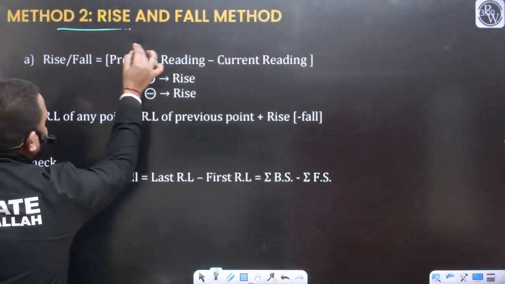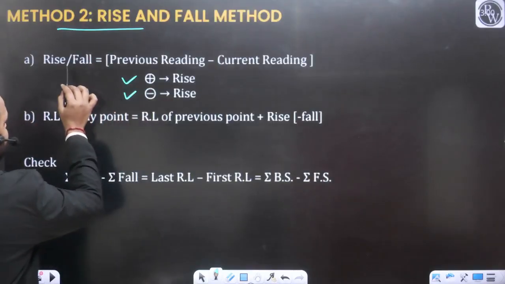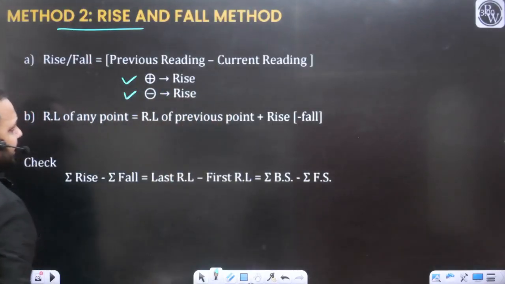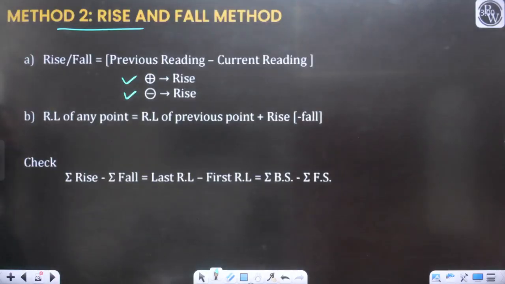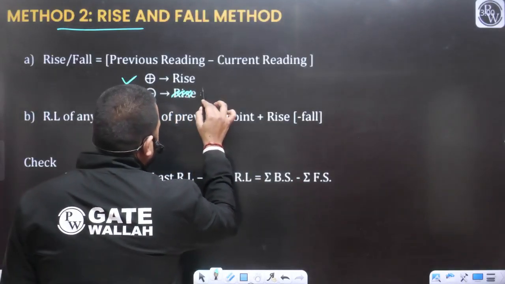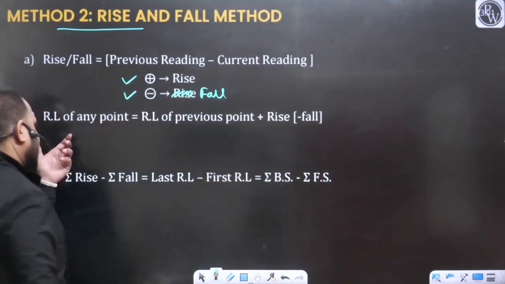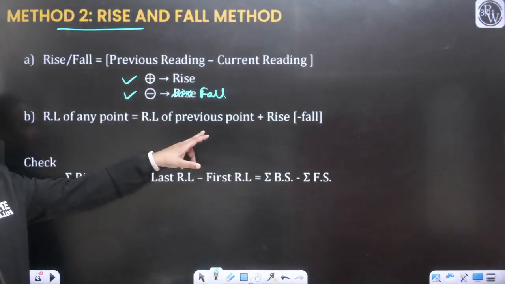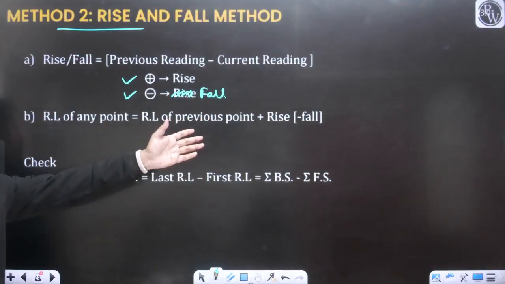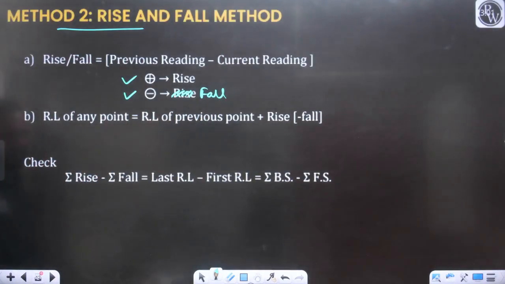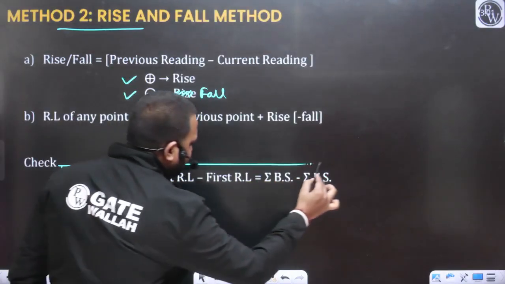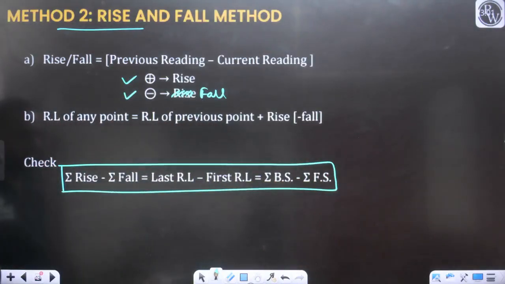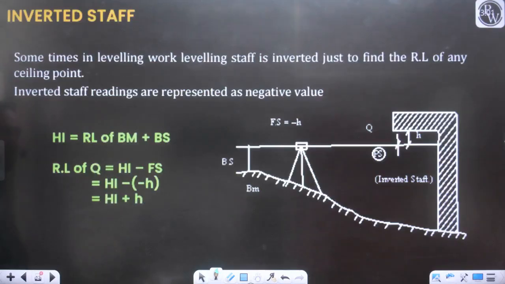Similarly, in the case of rise and fall method, previous reading minus current reading, if we are getting the positive value, it will indicate the rise, and if we are getting the negative value, that will indicate the fall. How we can calculate the RL? RL of the previous point plus rise, or if there is a fall, we will use the minus. This was the arithmetical check of the rise and fall method. All these points we have covered with the help of the example.